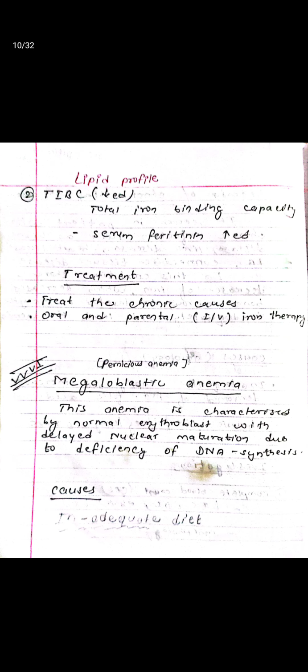Megaloblastic anemia, also called pernicious anemia, is very important in the exam view. This anemia is characterized by normal erythroblasts with delayed nuclear maturation due to deficiency of DNA synthesis. Causes: inadequate diet, and then vitamin B12 deficiency or vitamin B12 malabsorption.